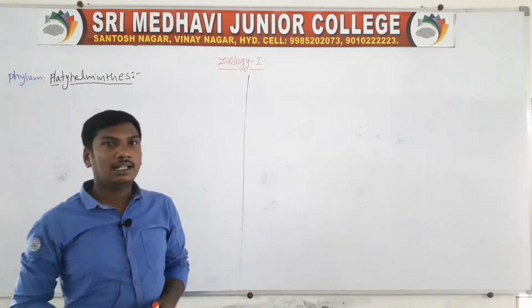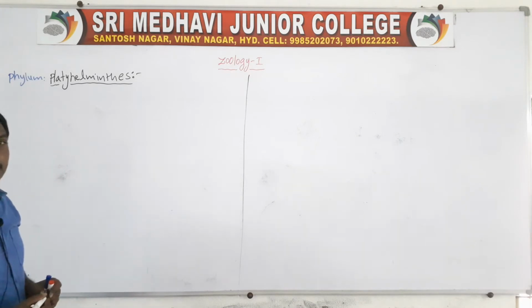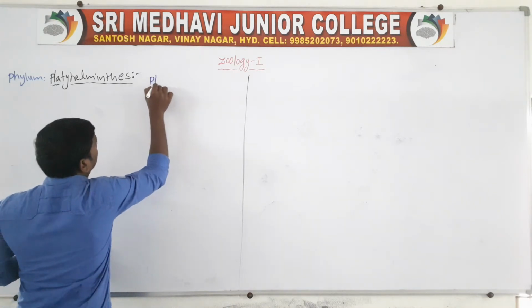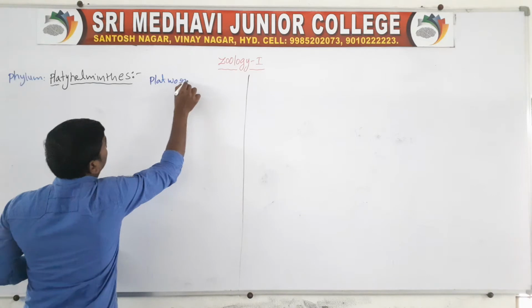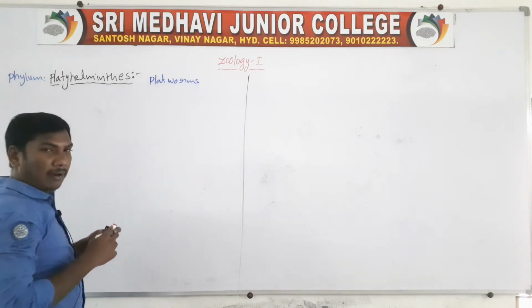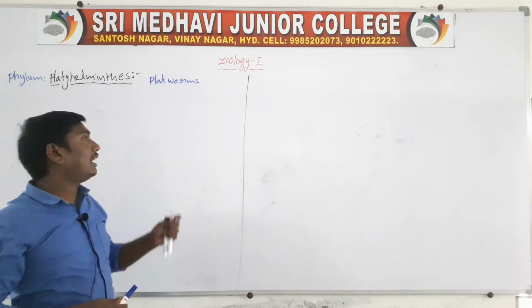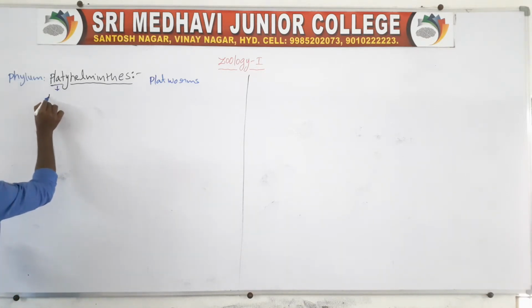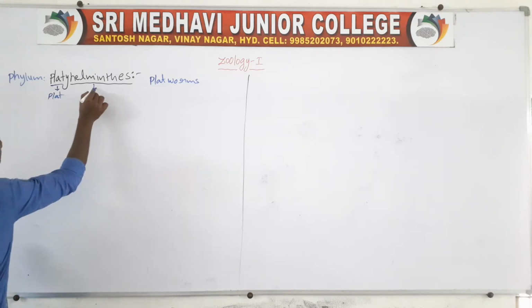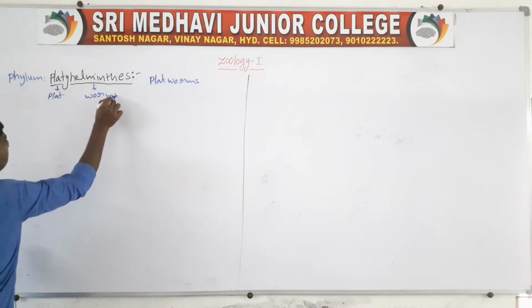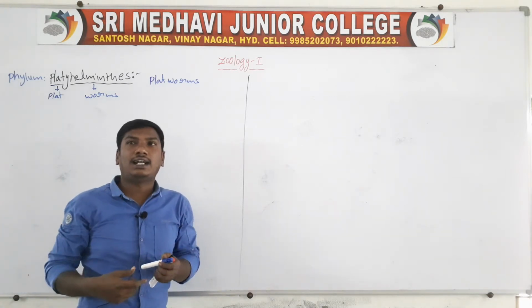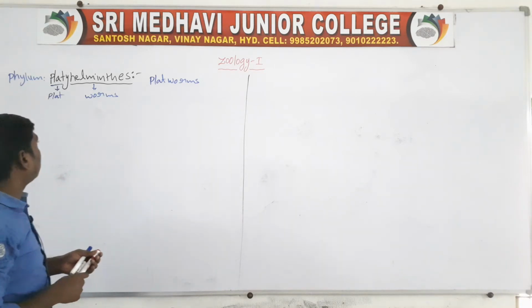Phylum Platyhelminthes. The animals are also called flatworms because platy means flat and helminthes means worms. So they are the flatworms. Next one, general characters.